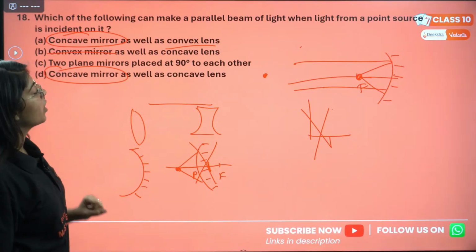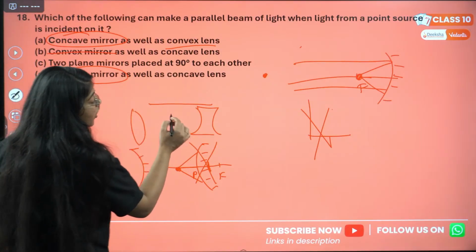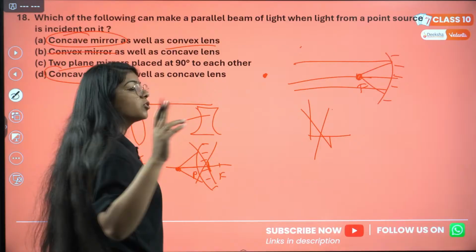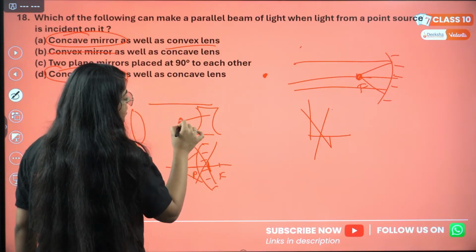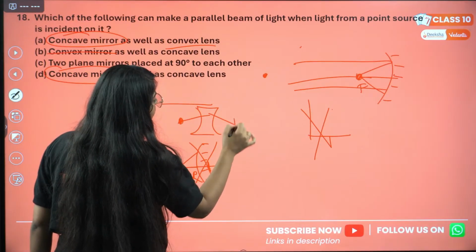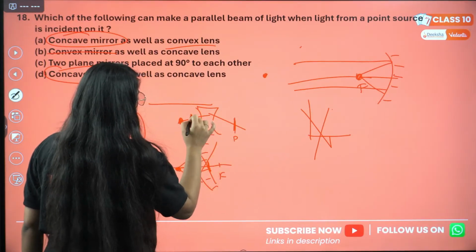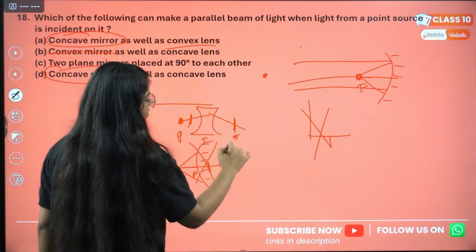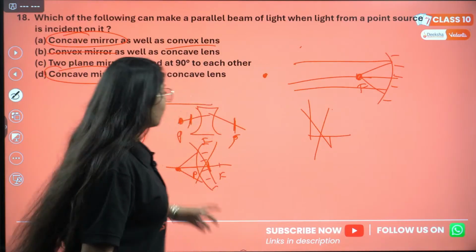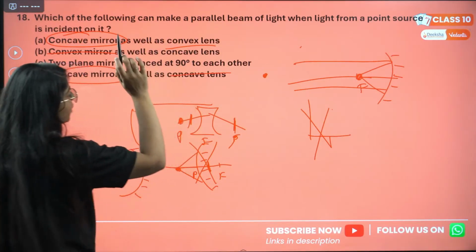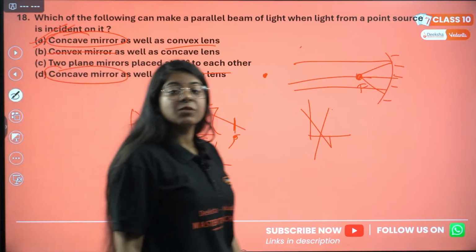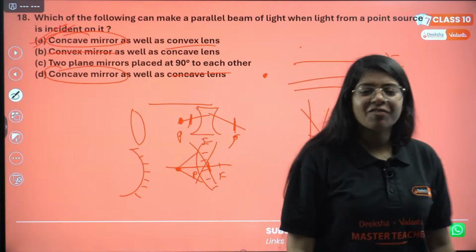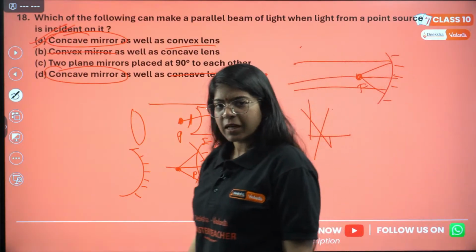In here it's concave lens. In case of concave lens, we also again have 2 cases. Anywhere the object is placed, the image will be formed between pole and focus, correct? So concave lens is also not an option. So the correct option is concave mirror as well as convex lens, because we know they are very similar to each other, correct?